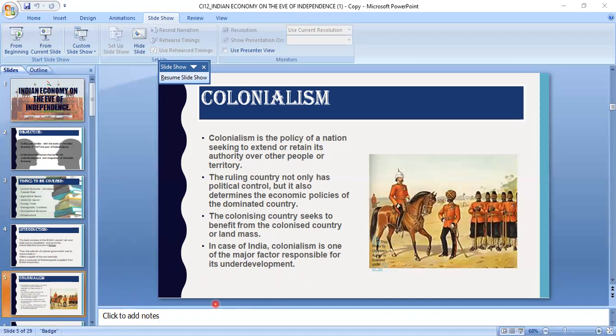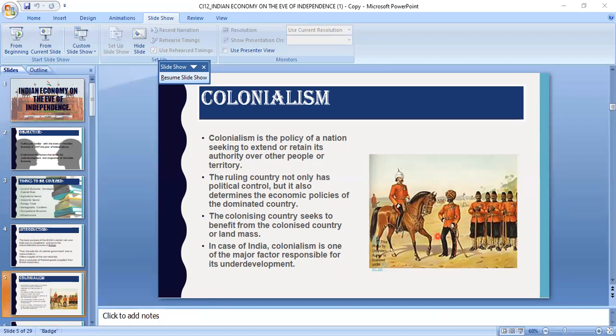Children, when the Britishers, or you can say the East India Company, came to India for trading, at that time India was very much developed in all spheres of trade. Its goods were in large demand in the entire world, as I have already told you. With the help of this picture, you can see the East India Company people meeting with the Indian rulers, wanting to have trade with India.